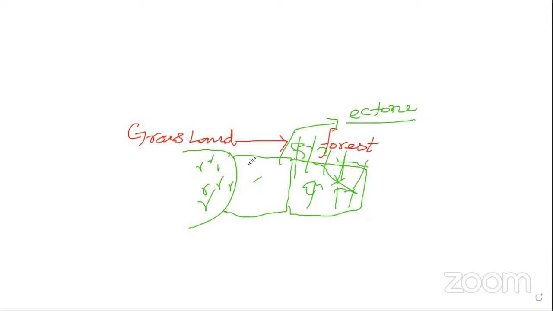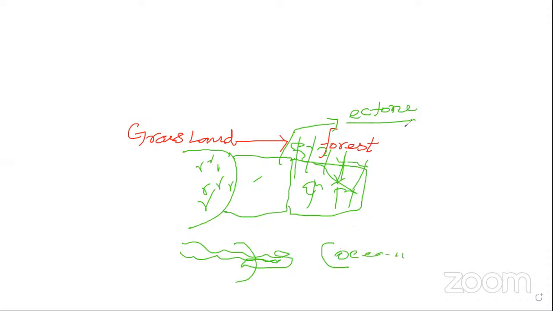Once again, repeating for you. It is the same with the river and the sea. The river comes from many areas and reaches the ocean, isn't it?